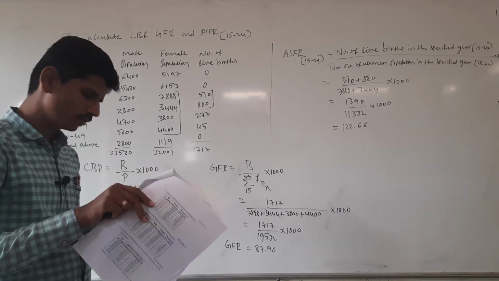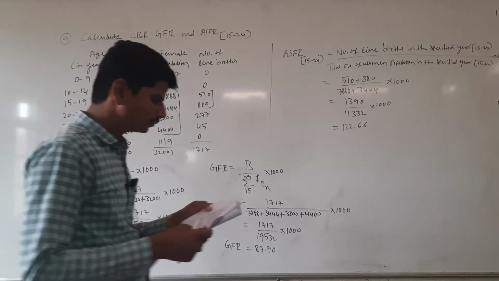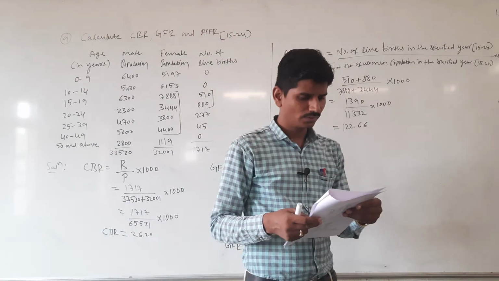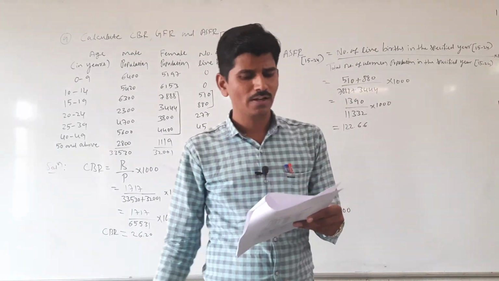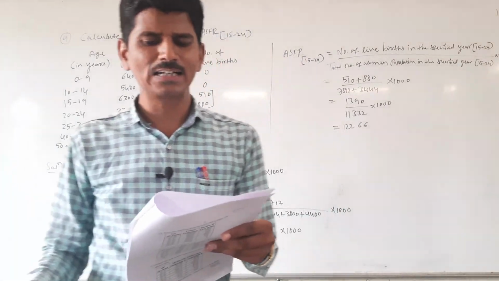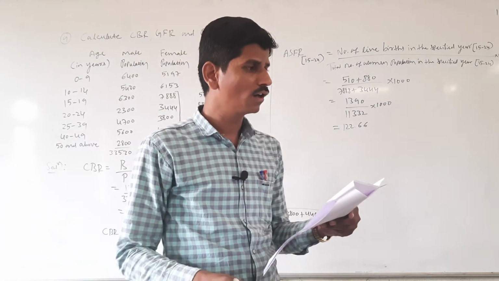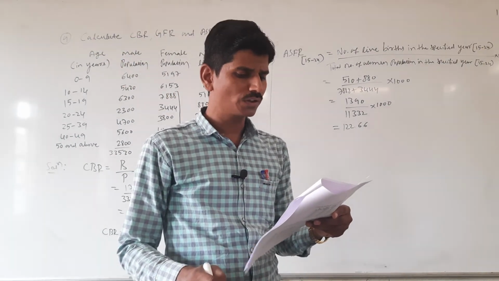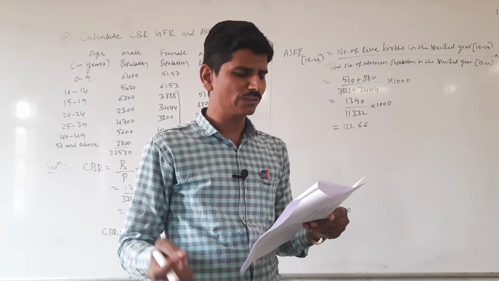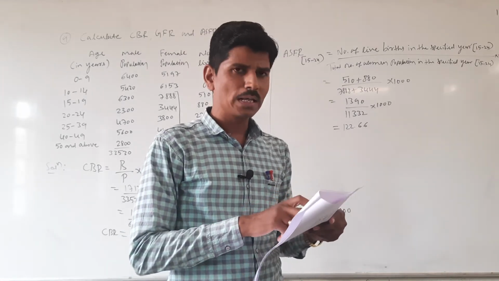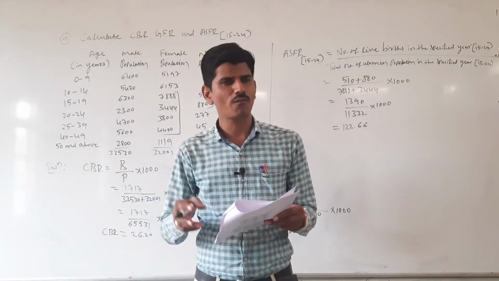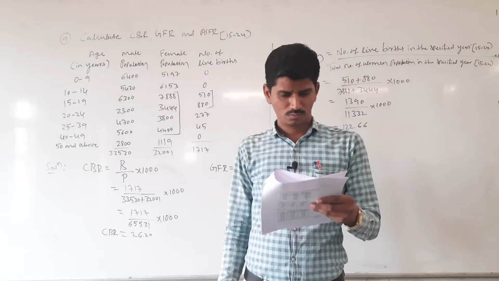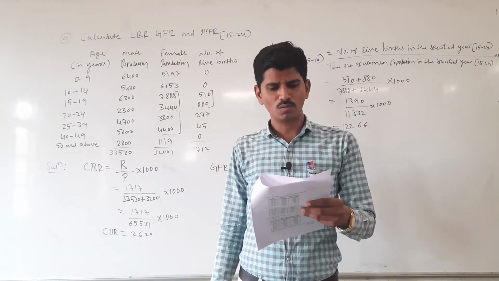The next, 10th problem, is homework. The following table gives the age and sex distribution and the number of live births occurring in the year in a population. Calculate CBR, GFR and ASFR. Here they are given age group, male population, female population and number of live births, same as before. You do it yourself, it is homework.